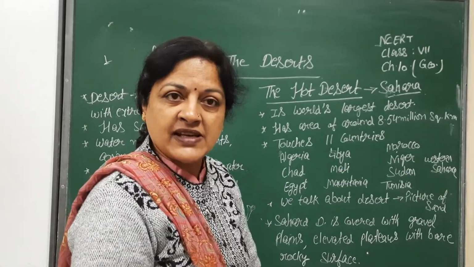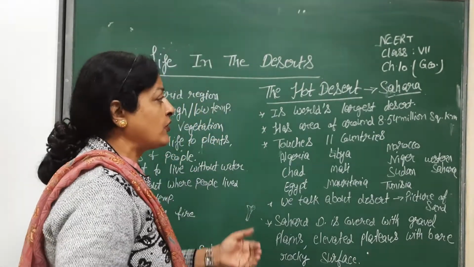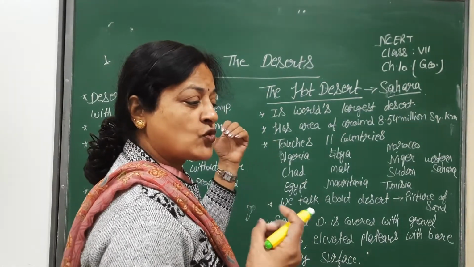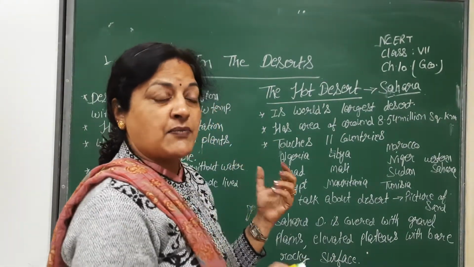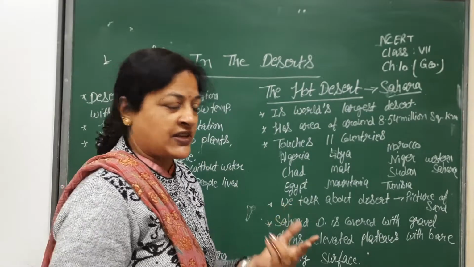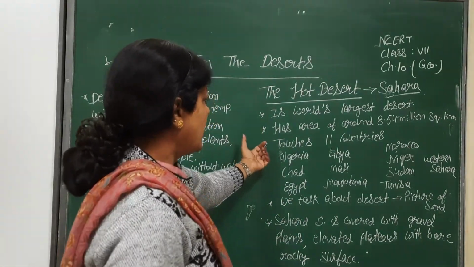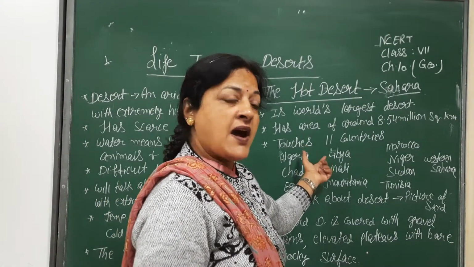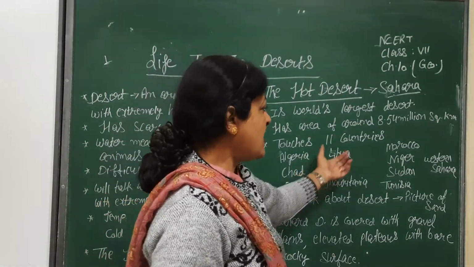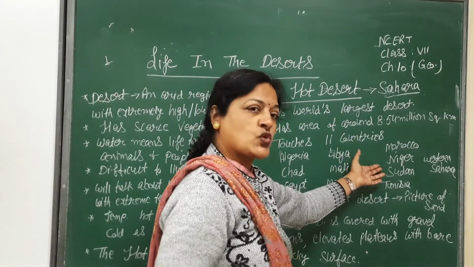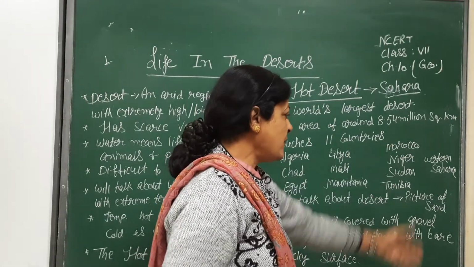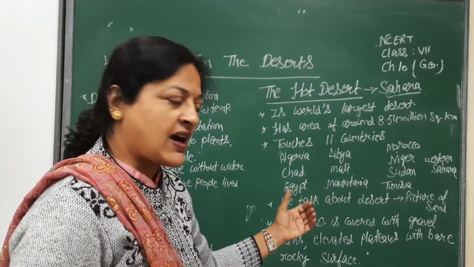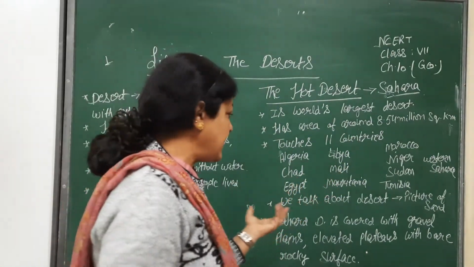The Sahara is so widely spread that its boundaries touch 11 countries: Algeria, Chad, Egypt, Libya, Mali, Mauritania, Morocco, Niger, Sudan, Tunisia and Western Sahara. It means it is widely spread.